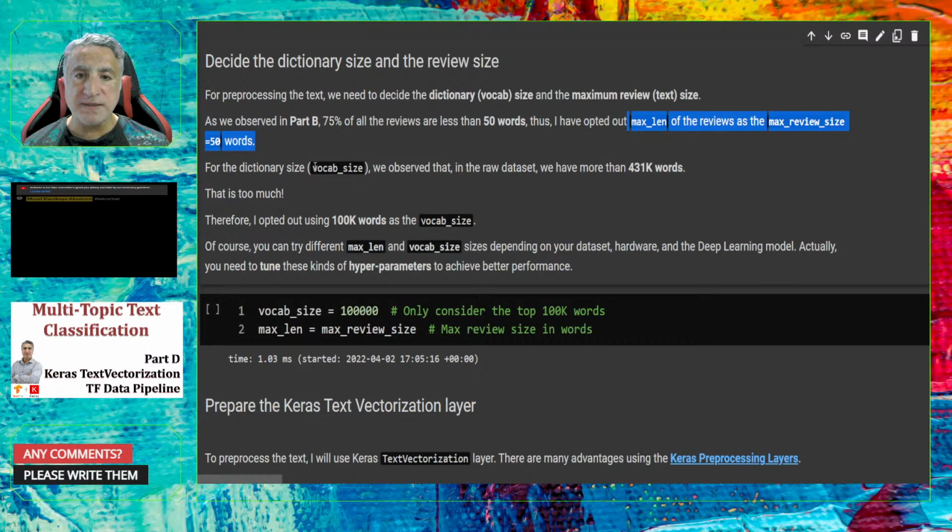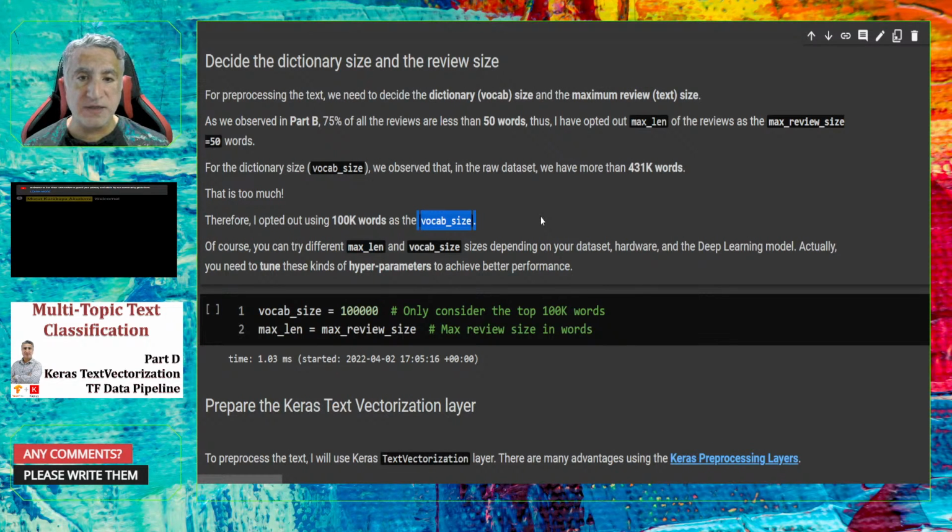For the vocabulary size, remember that in the first three parts, we saw that there are more than 400 different keywords. So that's too much. What we decided is that we can limit the different words to 100k. So to create the vocabulary size, we decided that for the moment 100k is enough.